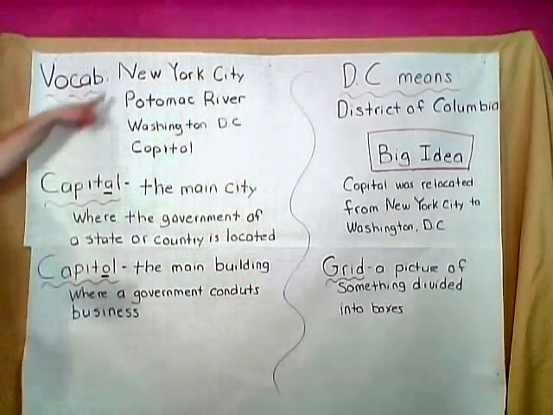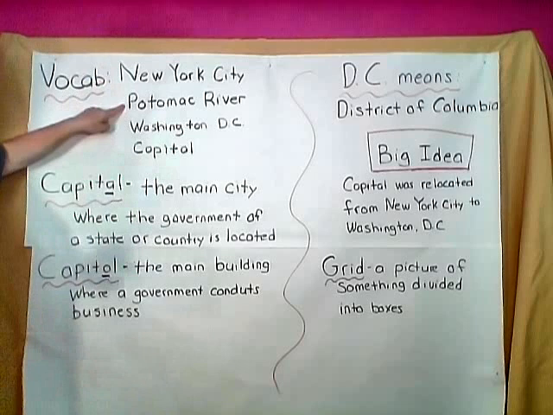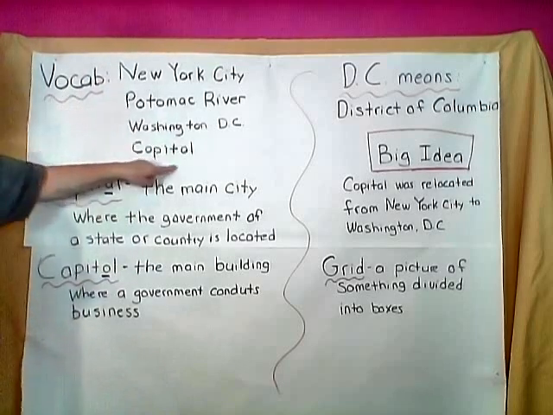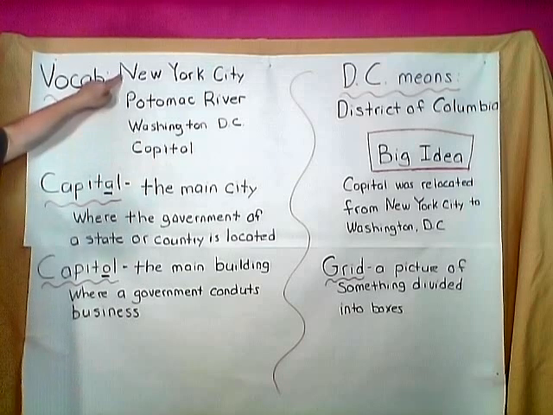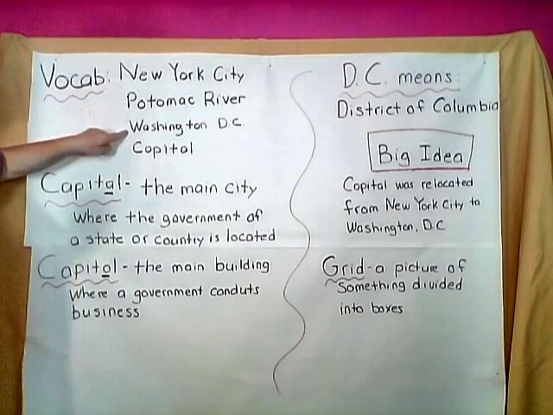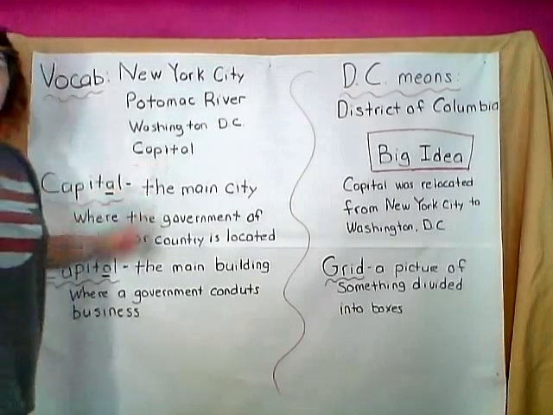So our vocab words are going to be New York City, Potomac River, which we're going to get to in a little bit, Washington, D.C., and Capitol. New York City we talked about because that's where the Capitol was when George Washington first became president. Potomac we're going to get to soon. Washington, D.C. is the capital for our nation now. And then we're going to talk about capital. So let's start with capital, okay?